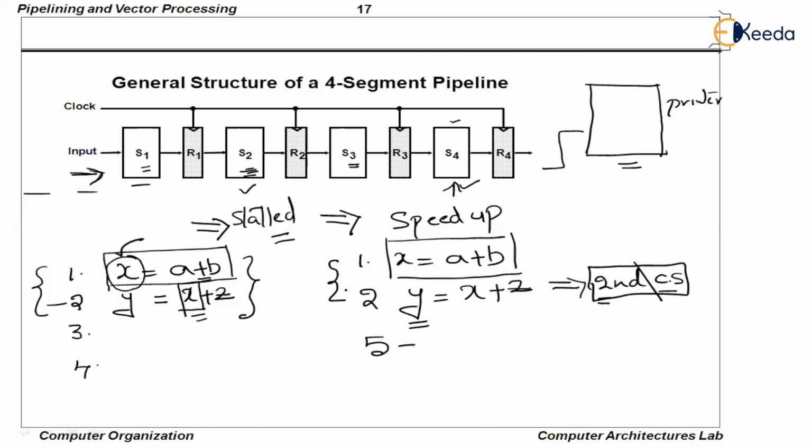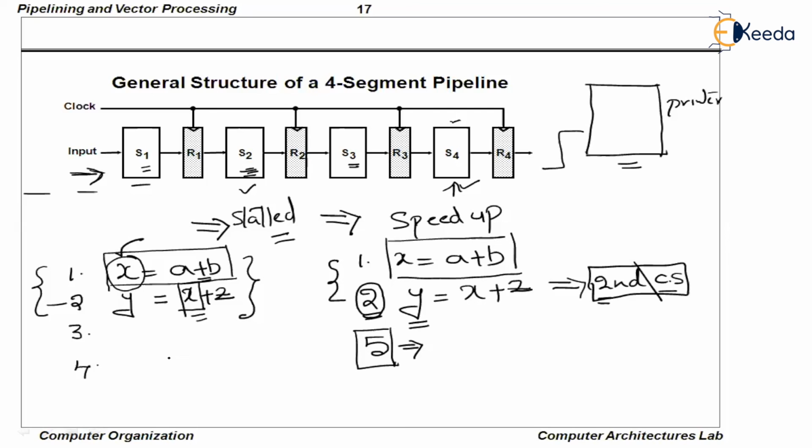But as there is a dependency, we need to separate these two instructions by a sufficient number of clock cycles, getting the second instruction into the pipeline in the fifth clock cycle.